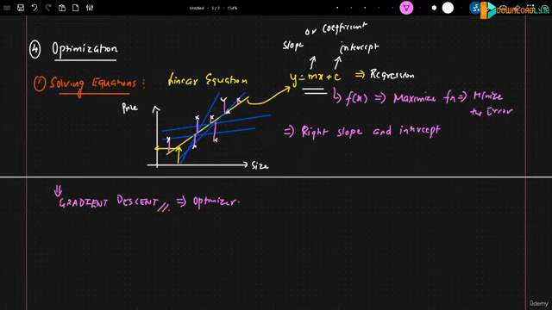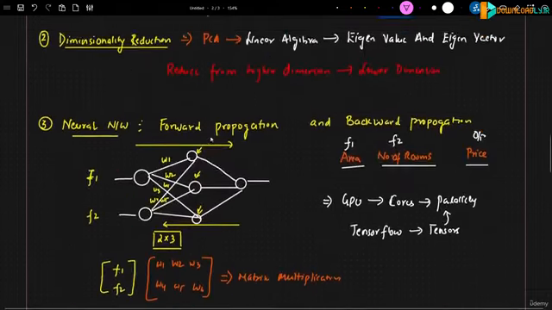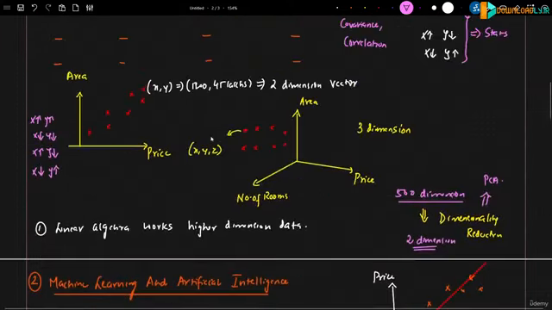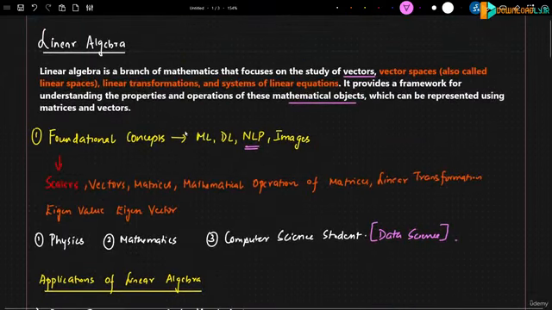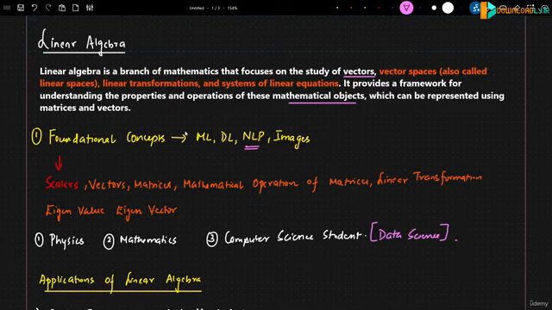Now, I think we have discussed so many things over here, and there are still many applications that we can think of. But this is just to give you an idea of why linear algebra is very important. It is the basic building block of all the techniques that we learn in machine learning, deep learning, and neural networks. Going forward, I will start discussing various important topics like scalars, vectors, matrices, and mathematical operations. And remember, all these topics will be learned by understanding the concepts in data science and taking multiple examples in data science.